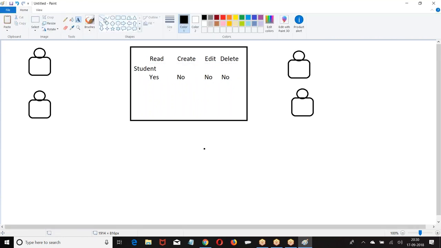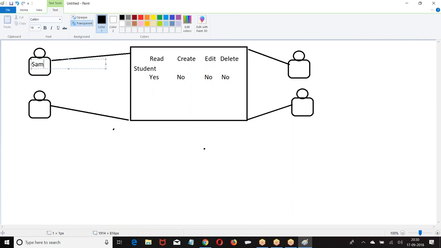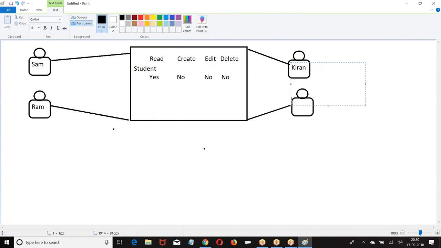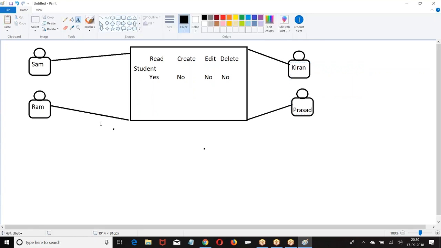All the 4 people have the same profile. So what can all the 4 people do?